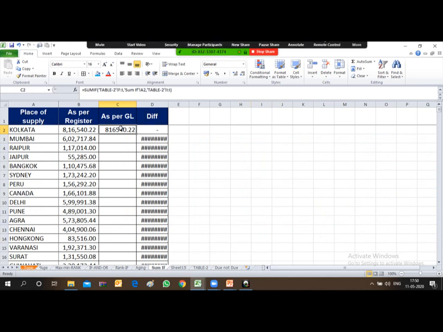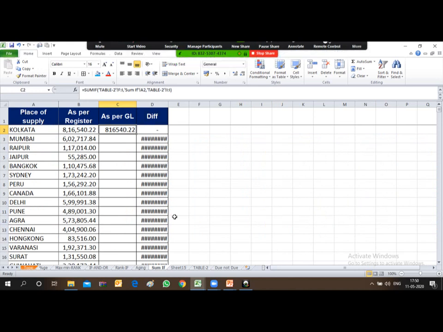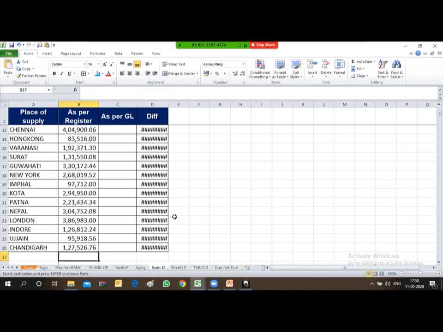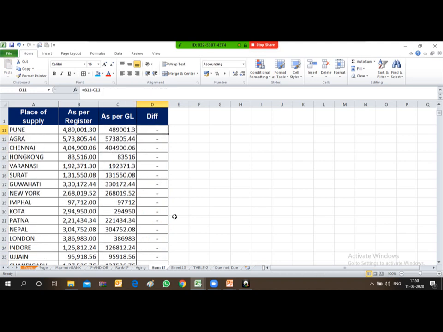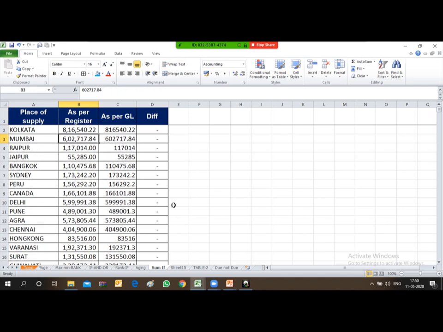Friends, you will see the same value. It has been calculated with the help of the SUMIF formula. So you don't require inserting a pivot table and then applying VLOOKUP to derive the value. Skipping all those steps, you require only this single formula, SUMIF. Once you copy this formula and paste it, you will see there is no difference as per GL and as per register. So your work is done. Friends, is this formula clear to you? We can move on to the next formula.